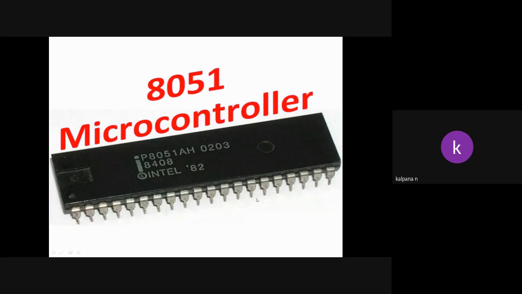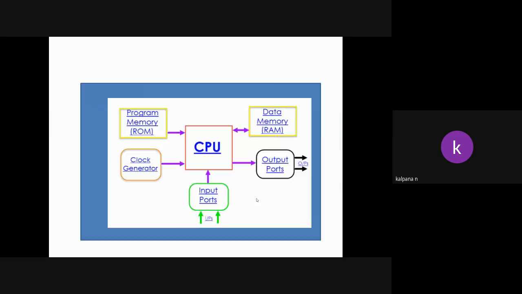But microcontroller means all the devices. CPU, program memory, input output devices, and clock generator are all integrated on a single IC. Processor means only CPU on IC, but controller means all the peripheral devices we interface with the processor, everything integrated on a single IC. That is called a microcontroller.